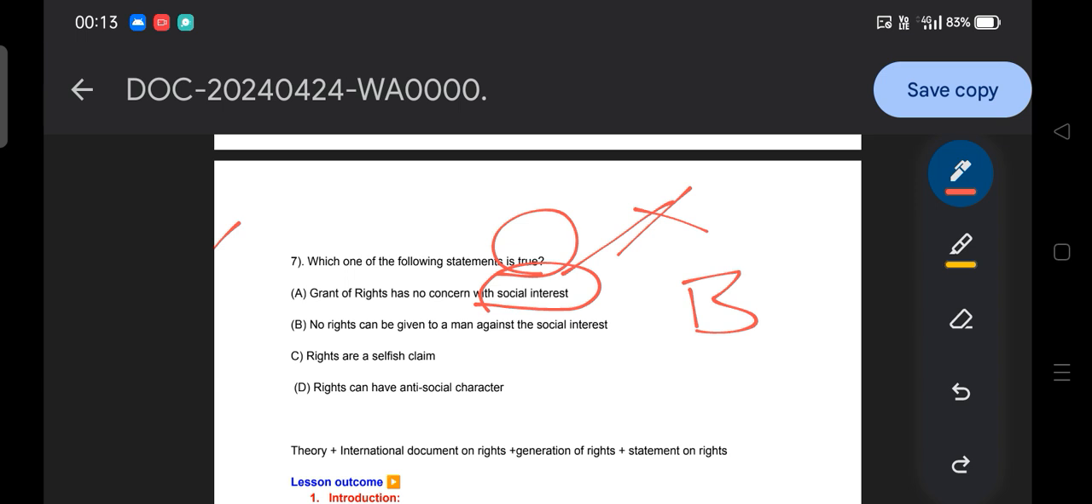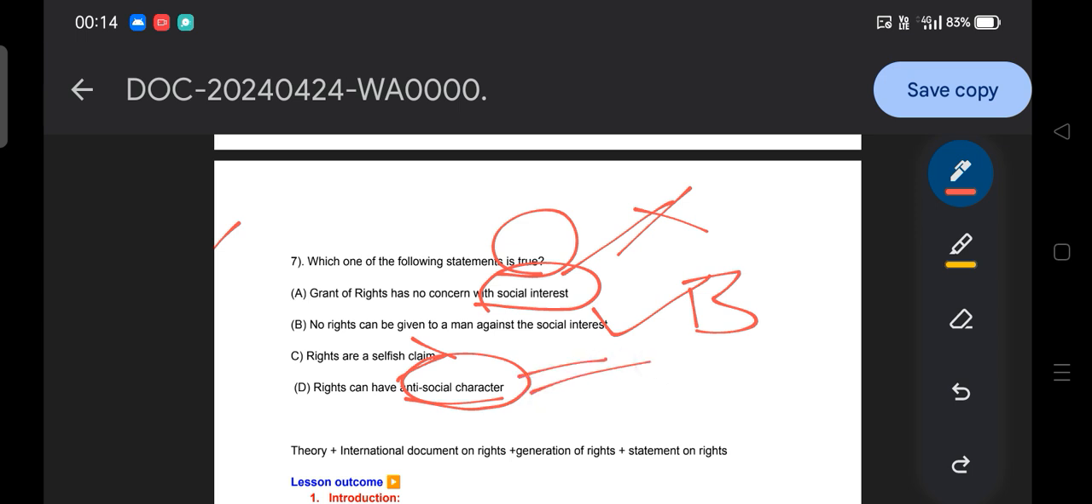Then, no right can be given to man against social interest. Yes, it's correct, because rights are complementary to social interest. Then, rights are selfish claims. No. Rights emerge with the society or state, and at the same time they also serve individual personality and the development of society. Then, rights can have antisocial character. No, a right which has antisocial character is not a recognized right, because rights are recognized by society.